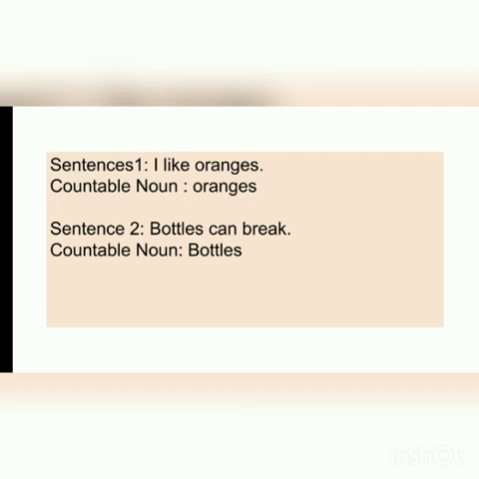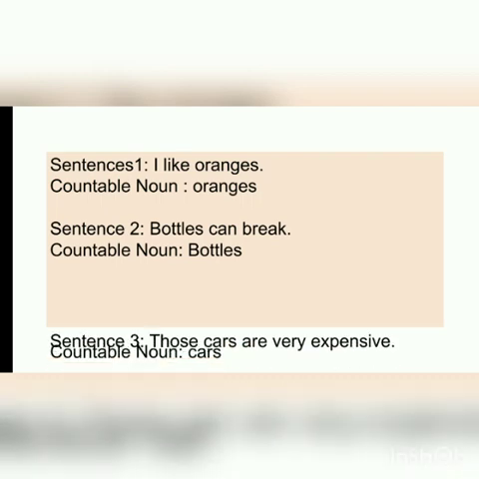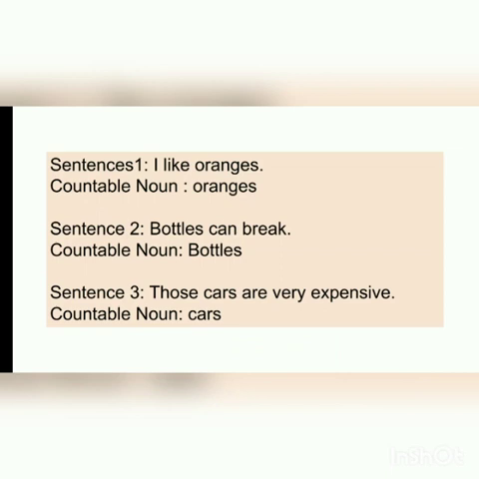So, the countable noun is bottle. In the third sentence, those cars are very expensive. So, which one is the countable noun? Cars, of course. To sum up countable noun, we can say that countable nouns are those nouns that can be counted in number, such as 1, 2, 3, and so on.